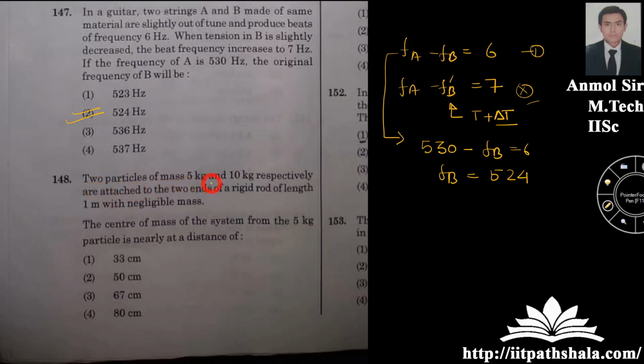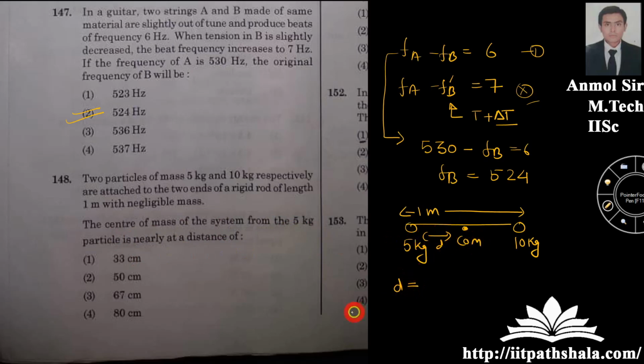Two particles of mass 5 kg and 10 kg respectively are attached to the two ends of a rigid rod of length 1 meter. The center of mass of the system from the 5 kg mass, let us say it is COM at a distance D over here. So the direct formula of D is nothing but (m1x1 + m2x2) upon (m1 + m2). Now you know that you are taking this 5 kg as origin, 0, 0.